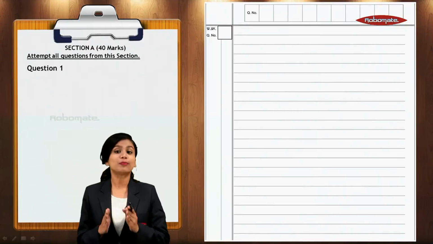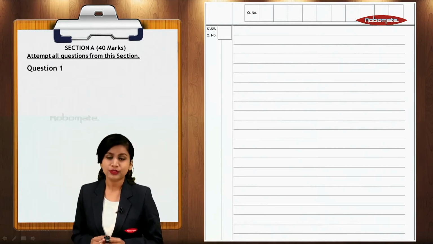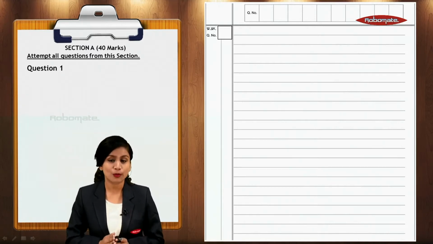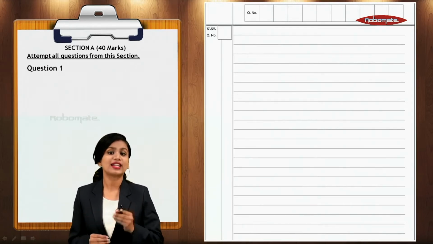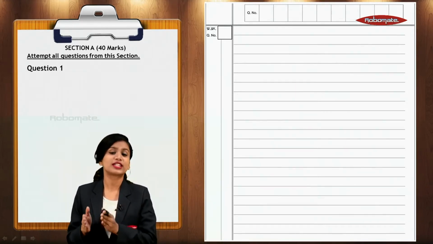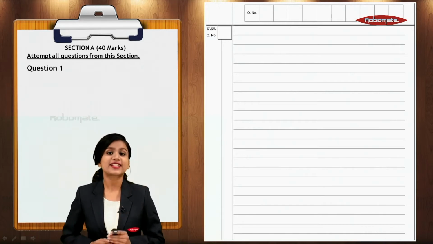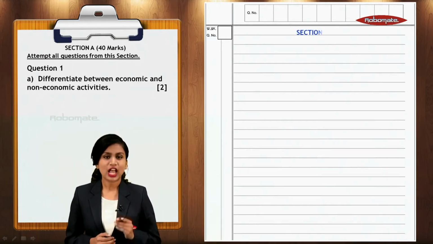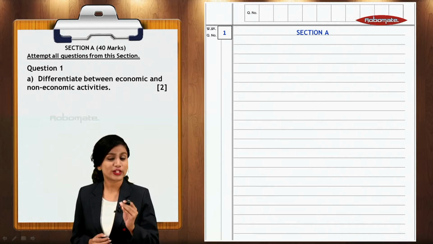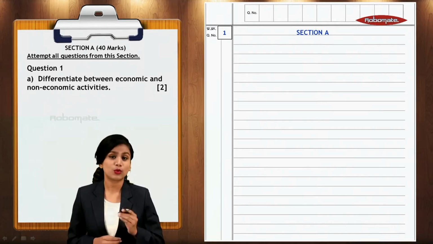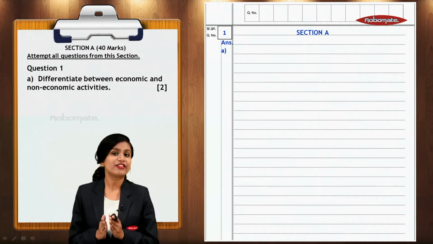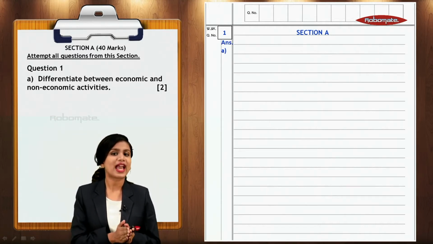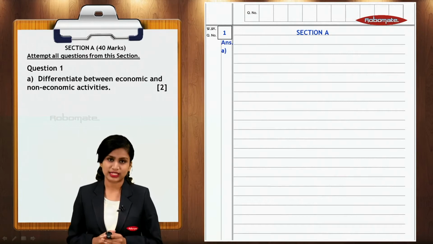Let us now move to the paper presentation part. Now students, when you start answering your paper, you have to mention which section you are attempting first. So suppose you are attempting section A, you will write section A at the top. After that, you will write the question number and the sub-question number very neatly. Now the first question over here is: differentiate between economic and non-economic activities.